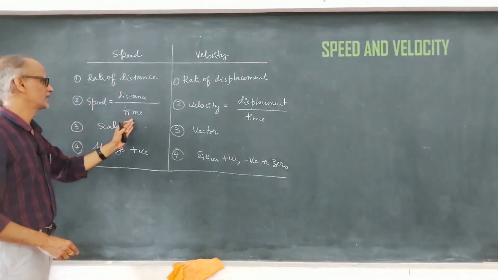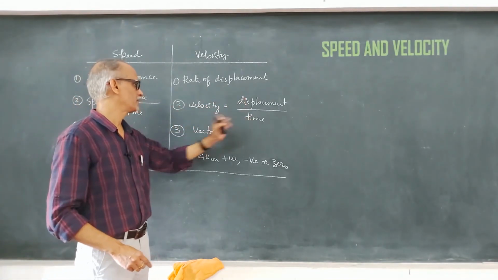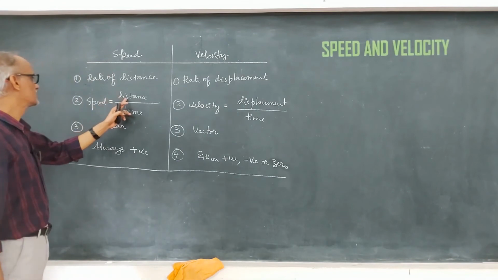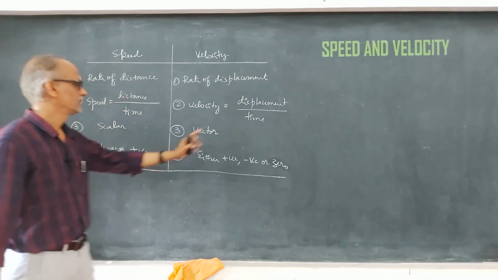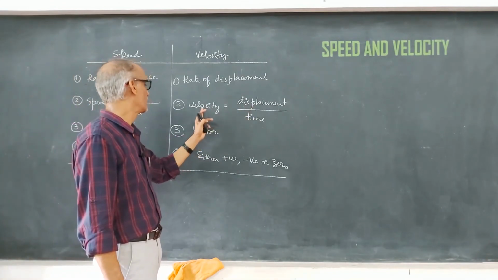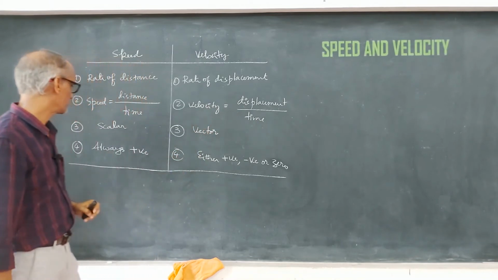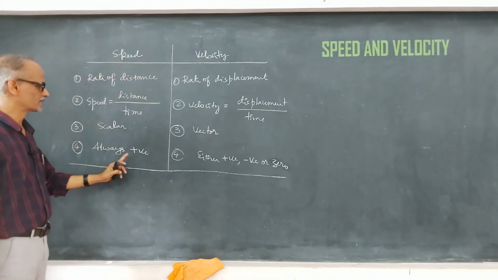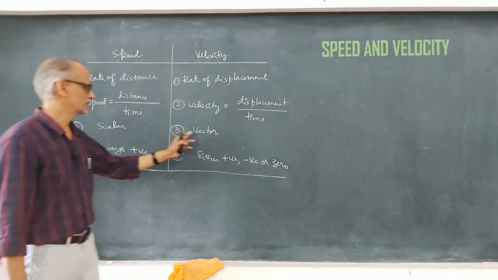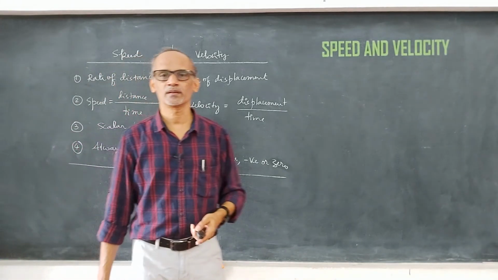Speed is distance by time, velocity is displacement by time. Distance is a scalar, that's why speed is a scalar. Displacement is a vector, that's why velocity is a vector quantity. A scalar quantity is always positive, whereas a vector is positive, negative, or 0.